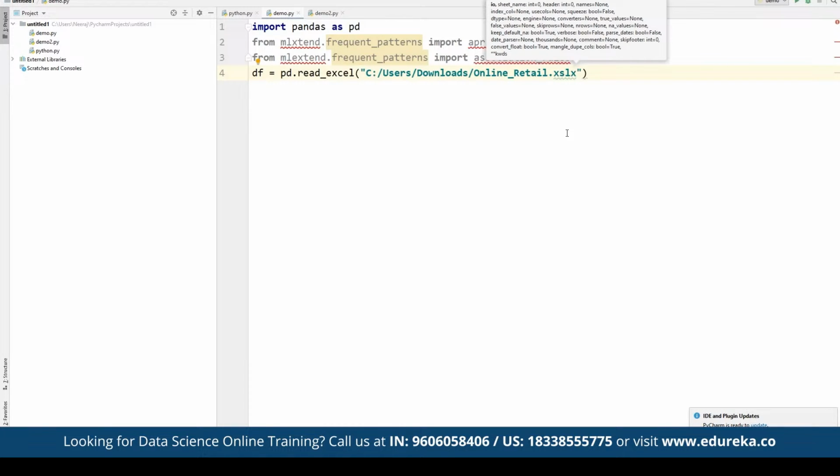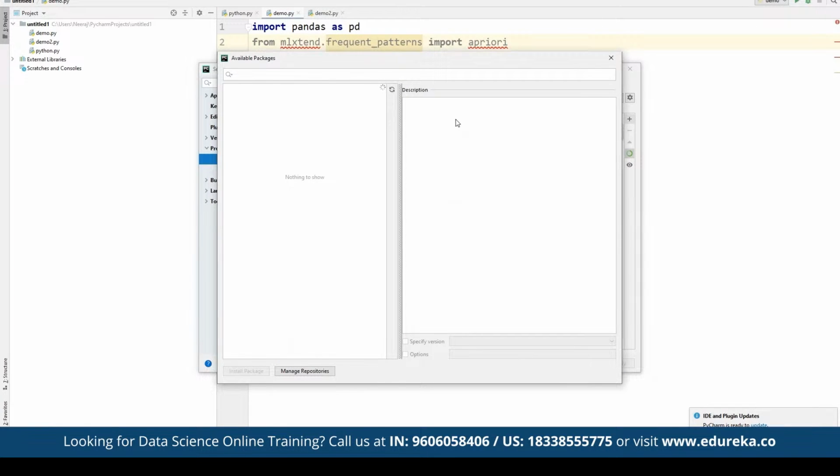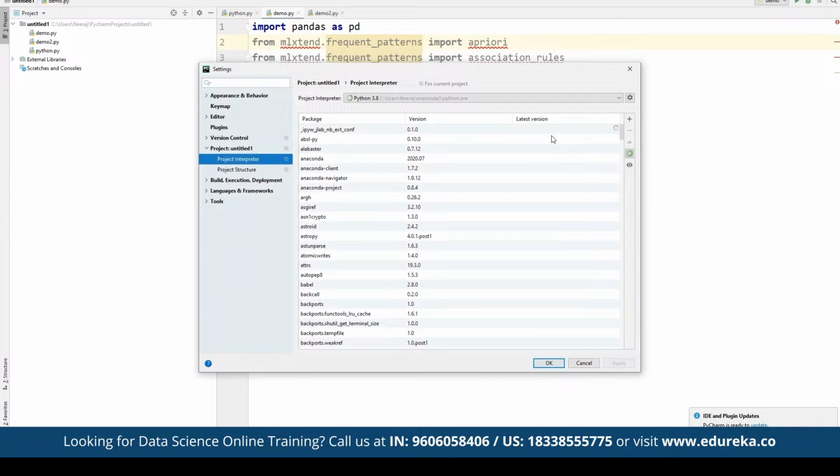In case some libraries are currently missing here, we can import these libraries as and when required. If something is missing, we can simply import these libraries in case they are not properly installed. For installation of any new library, we can go to File, under Settings, and then go to Project Interpreter. In case you want to add any specific library, we can simply click on plus and choose which library we want to add. We can see the entire list of libraries currently installed here, and if we want to start with more, we can simply add more libraries and start deploying them one by one.